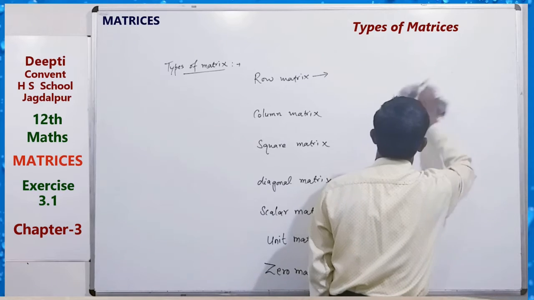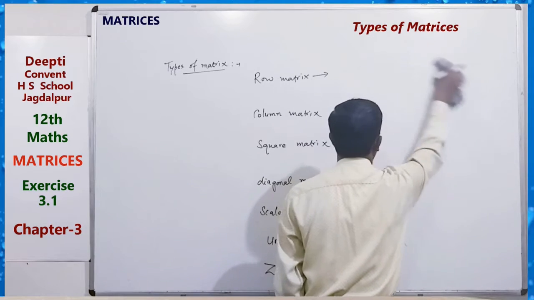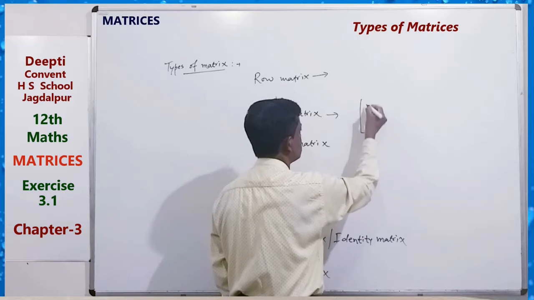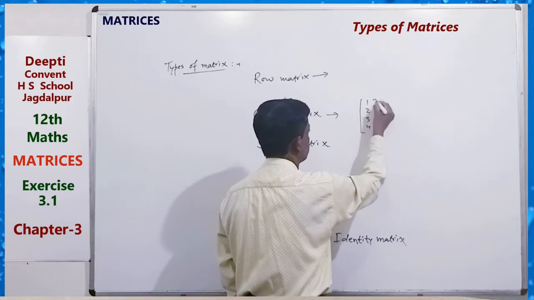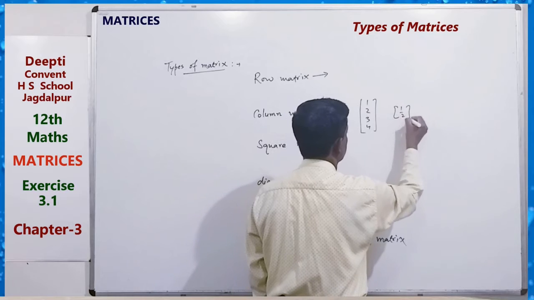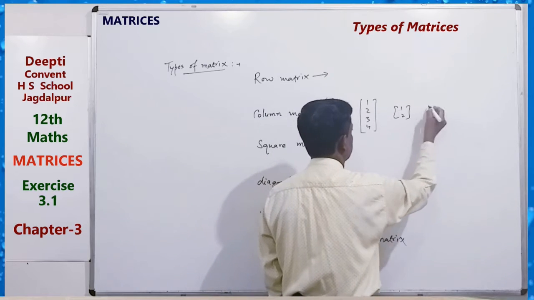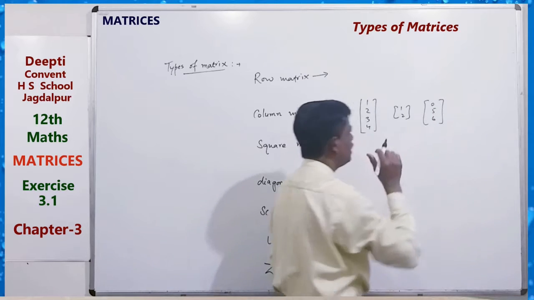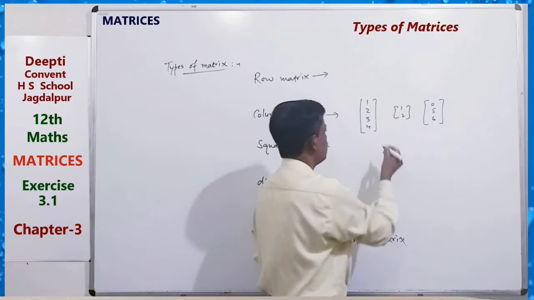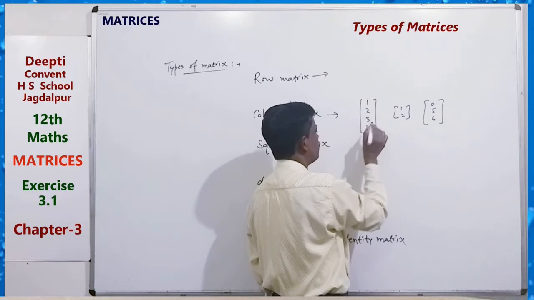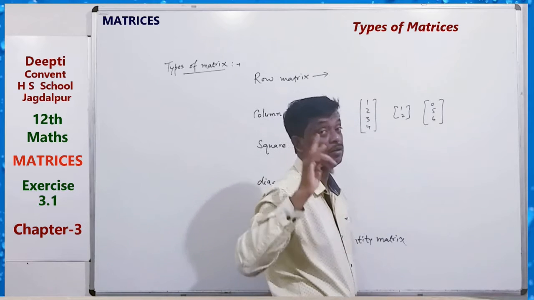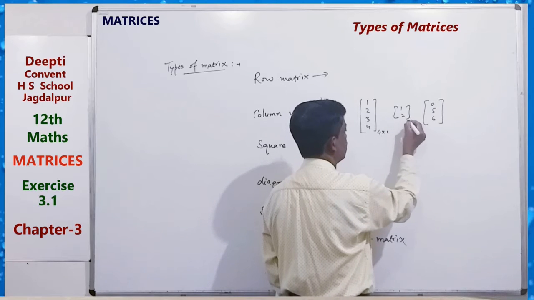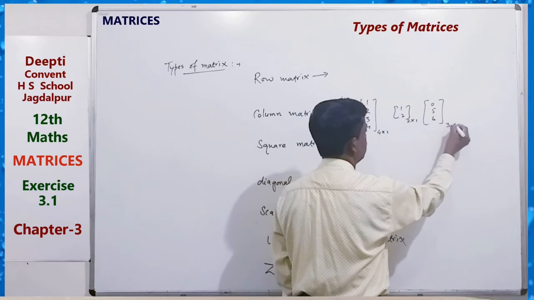And a column matrix is written as a single column, like 1, 2, 3, 4 or 1, 2 or 0, 5, 6. Here 4 rows but a single column, so 4 by 1, here 2 by 1, here 3 by 1.